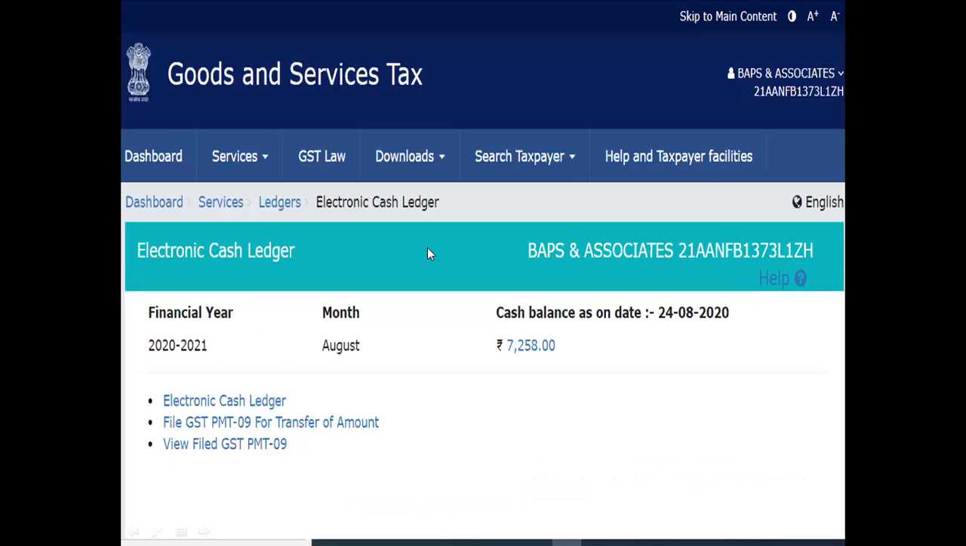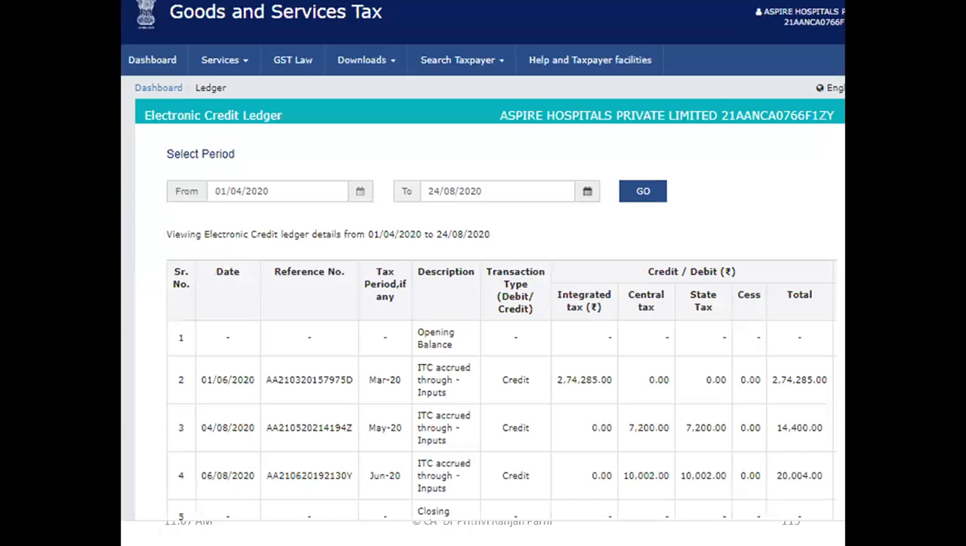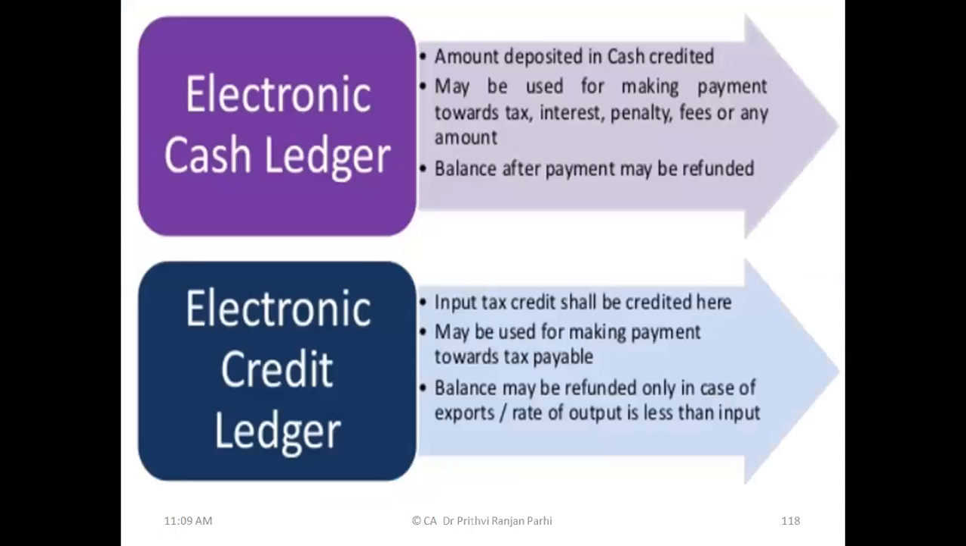This is an example of the electronic cash ledger. You see on a particular date this much cash balance is there. That can be utilized. This is one more example I am showing, the electronic credit ledger. So on a particular date this much balance is also there. Both the things are available in the GST portal. This is the detail of the electronic credit ledger, through which party ITC has arrived. You can have a look at these details. Okay, this is the ledger balance for a particular period. These kinds of ledgers are maintained in the GST portal.